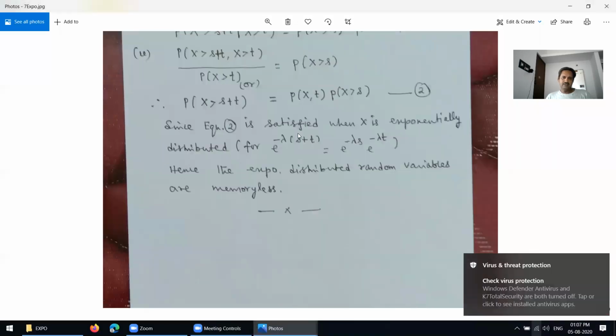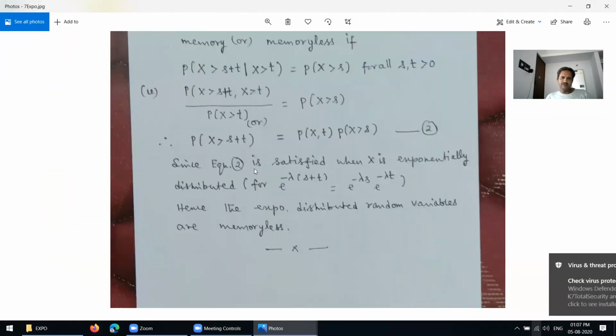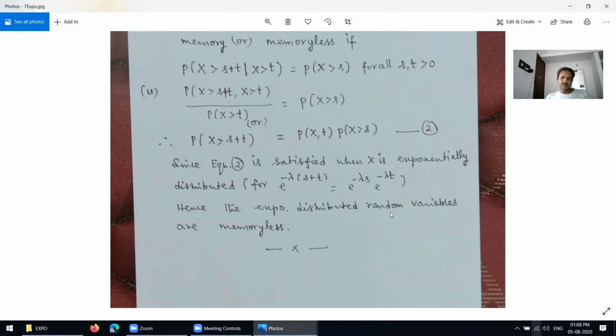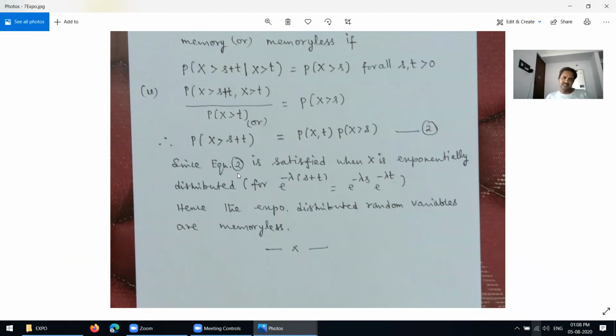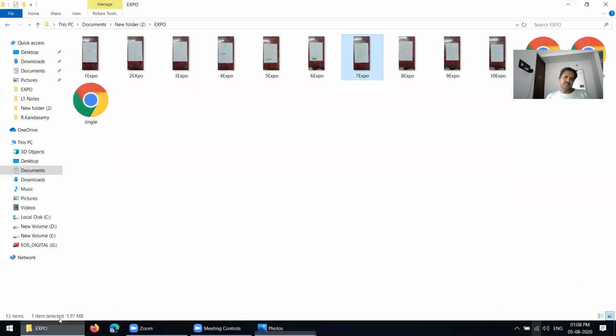Next, you understand? Since equation 2 is satisfied when x is exponential distribution, e power negative lambda into s plus t equal to e power negative lambda s into e power negative lambda t. Hence, the exponentially distributed random variables are memoryless. Do you understand? Okay. Then I go to the next page here now.